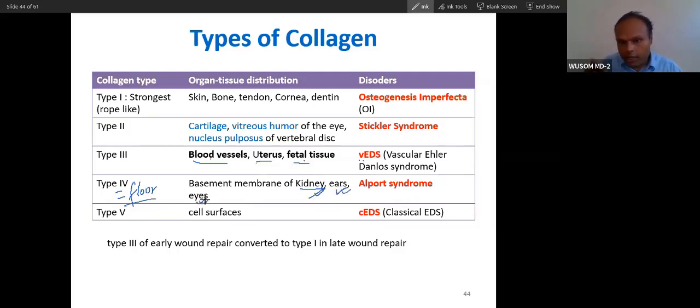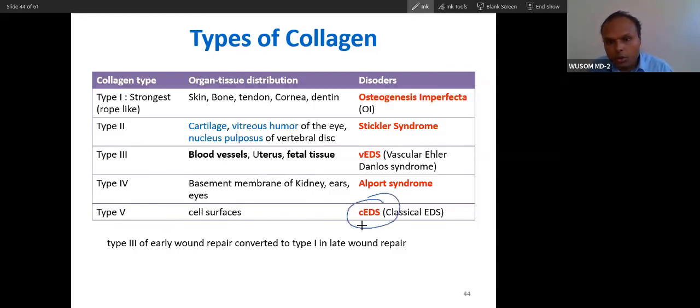There will be vision problem in Alport syndrome. So you can easily correlate the defect with the tissue distribution. Type 5 is present in cell surfaces. A defect in type 5 collagen leads to classical Ehlers-Danlos syndrome. We'll talk about all these disorders. Did you understand the distribution, and how this distribution is associated with disorder?